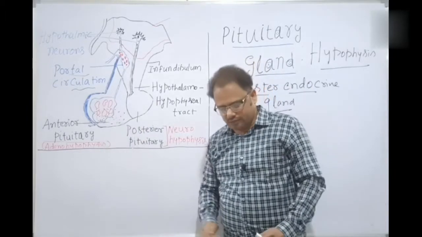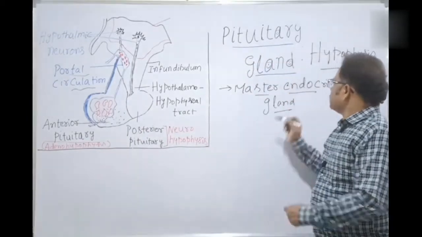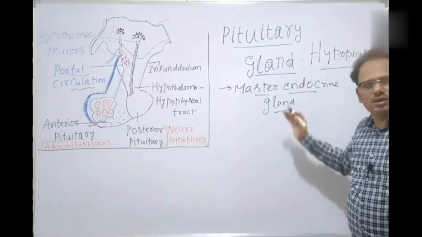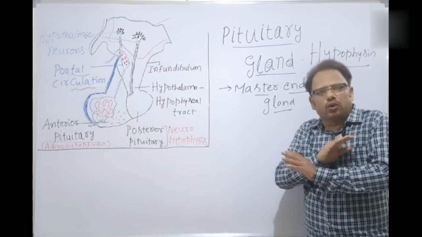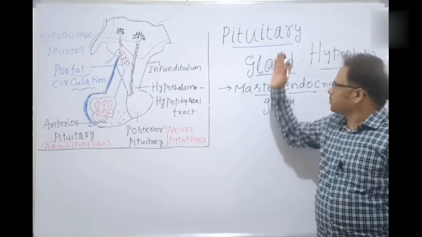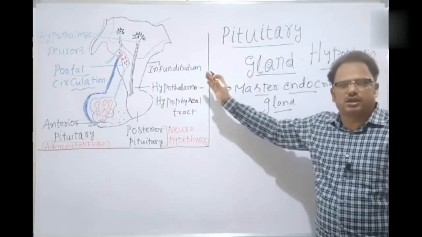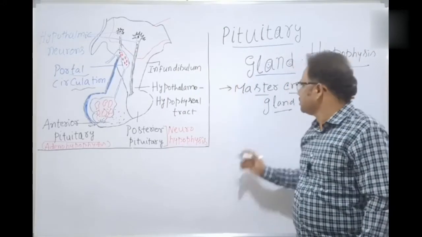Right, students? So this pituitary gland is a master endocrine gland. Why? Because it controls the total endocrine system. But this one is in turn controlled by the hypothalamus. That's why the hypothalamus is called the master control center. Okay, students.